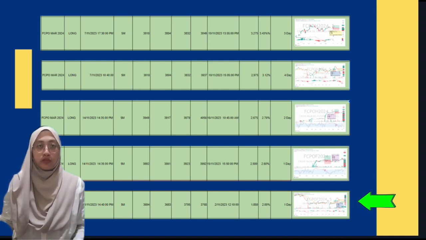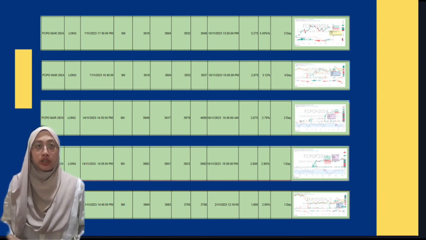Last but not least, the most profitable trade that we got was for the FCPO Jan 2024, which is we entered a long position on 1 November 2023 and we gained a profit of 1,850 in 1 day. According to the Age Malaysia News, on 2 November, the CPO price increased due to the exchange agreement for soybean oil futures settlement price.